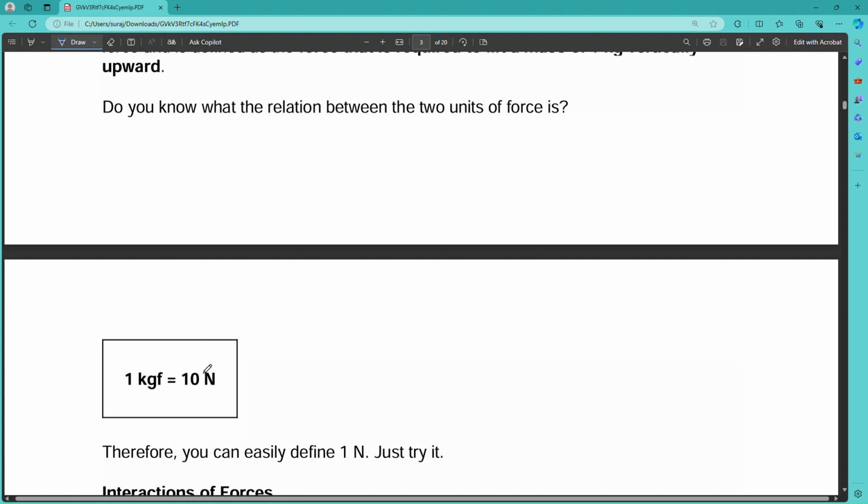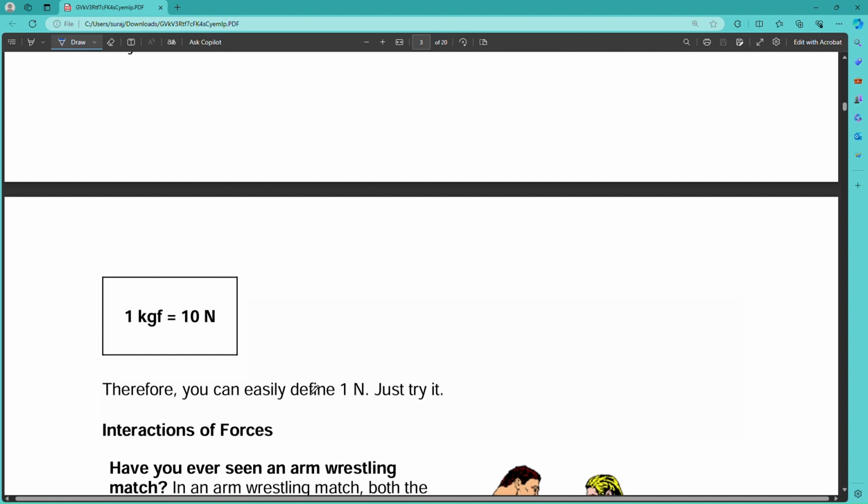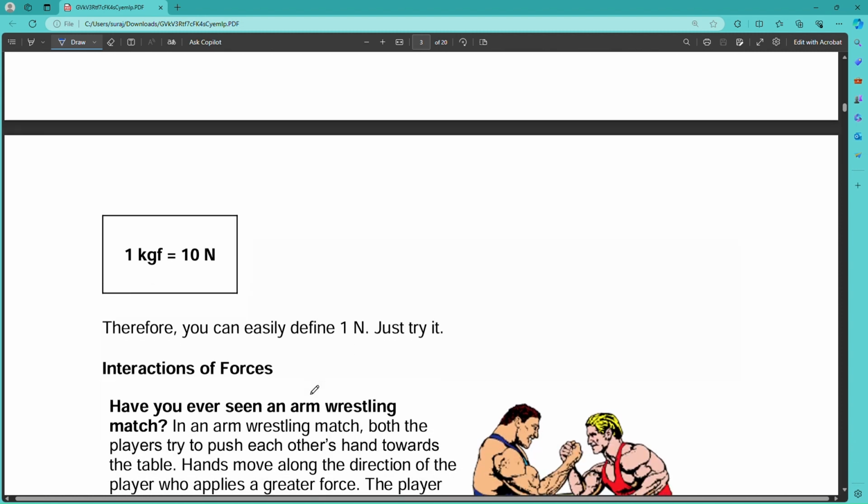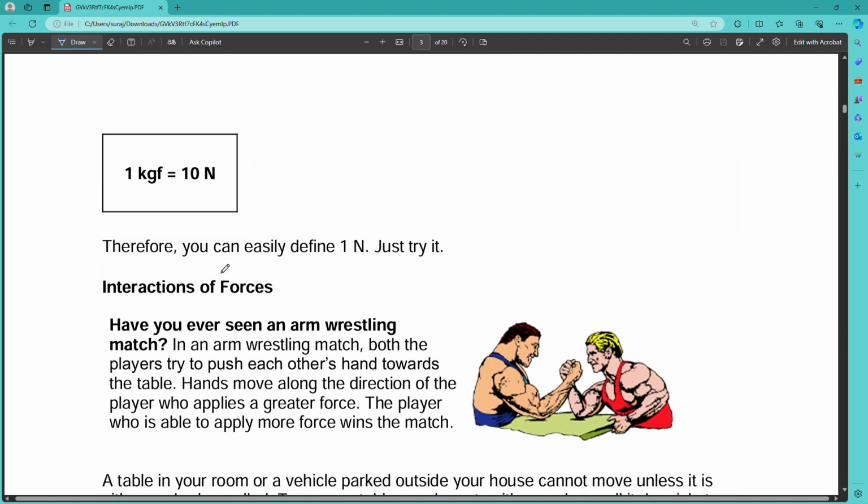Here the acceleration due to gravity, g, is taken as 10, because 9.8 is not easy to use in class 8, that's why we take it as 10. Therefore, 1 kgf equals 10 Newton. Then what will be 1 Newton? You can give the answer in the comment section.